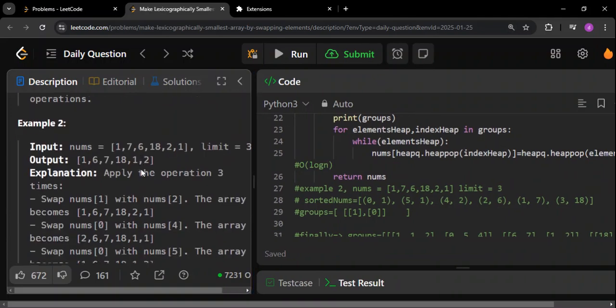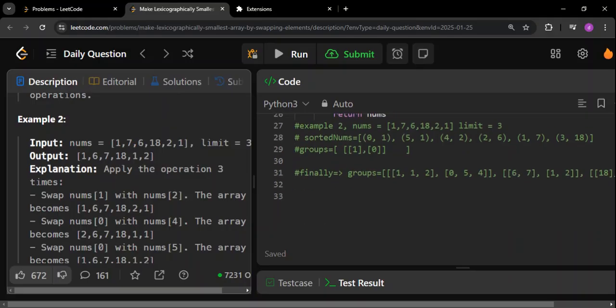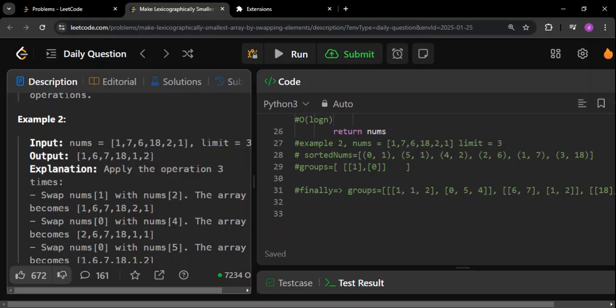See, I have kept example number 2 on the left side, and I have given my tracing output on the right side. So I'm talking about example number 2, and this is the nums array given in that. The limit here is 3. Now, the first thing that we'll do is try to understand this fact.